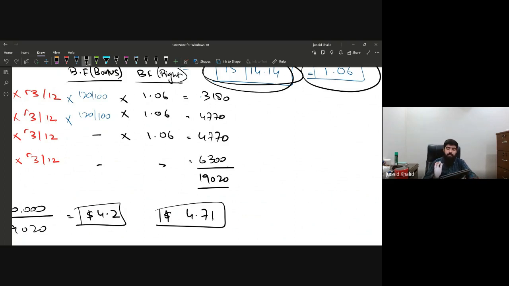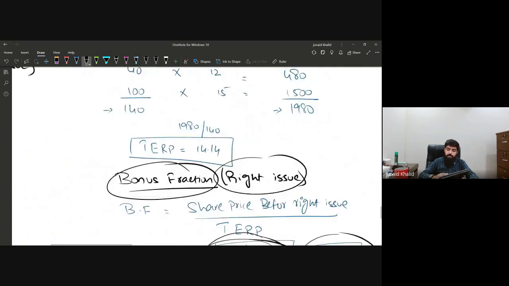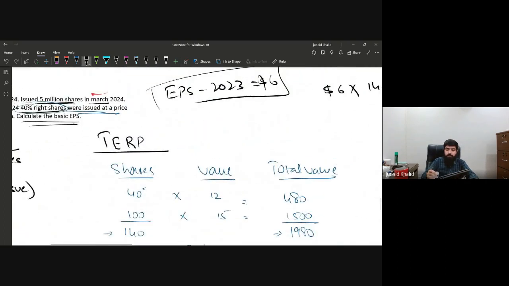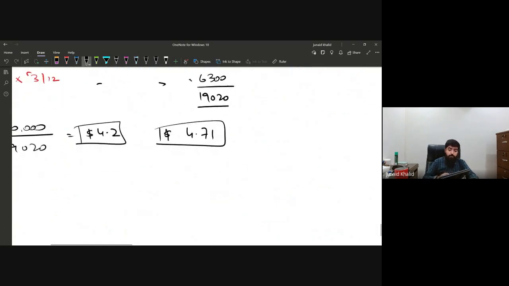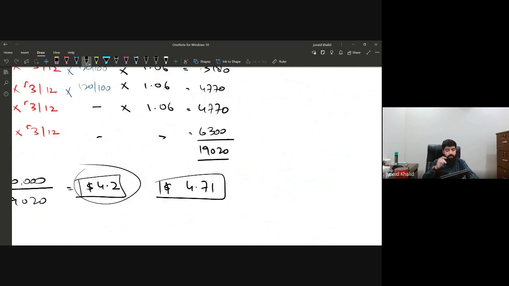Now you can compare the performance. Otherwise, if you just see the EPS for the last year, it was $6, and now the EPS for the current year is 4.2. So there was a substantial decline. So an investor will never take the decision on the basis of this one. An investor will always restate the EPS by multiplying by the inverse of the bonus fraction of both the bonus and the right issue.